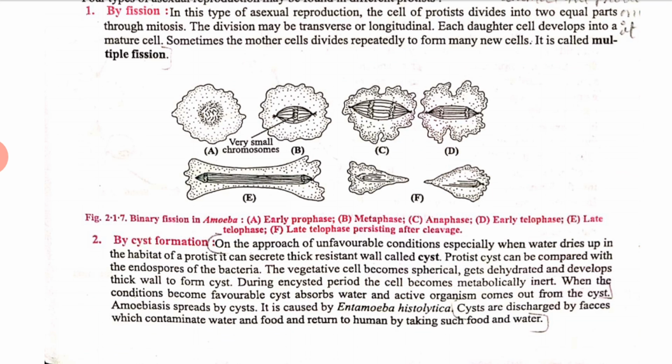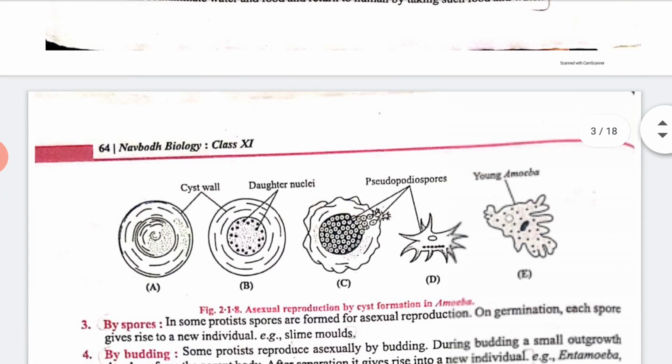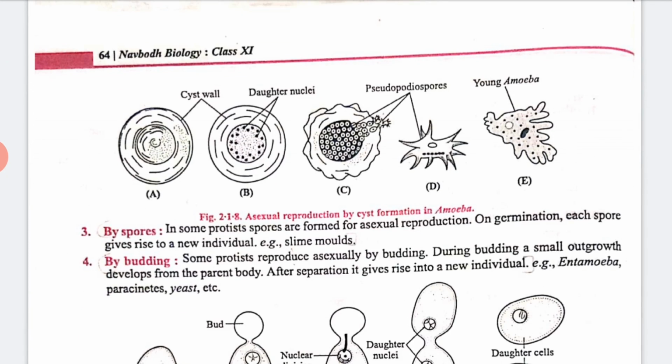Cysts are discharged in the feces, which contaminate water and food and return to the human by taking such food and water. Clear? You can see by the help of this diagram also. This is called asexual reproduction by cyst formation. This is the example of amoeba. Okay, so here you can see.